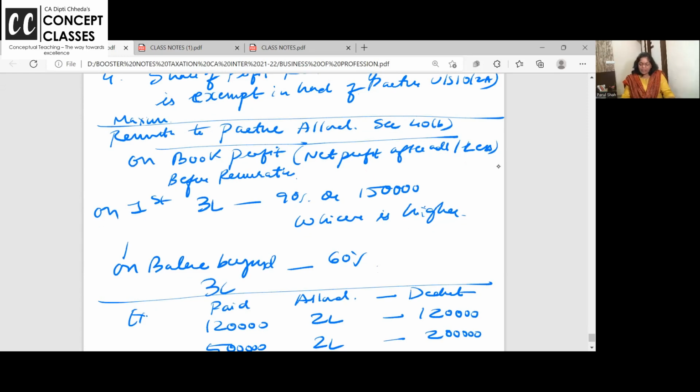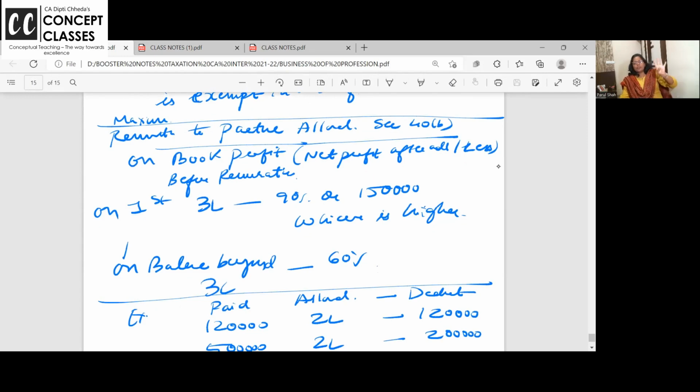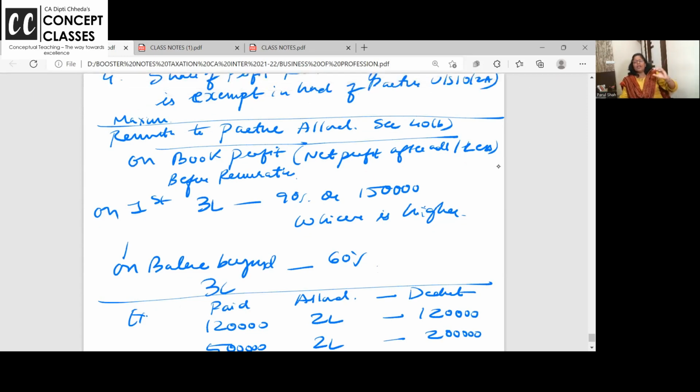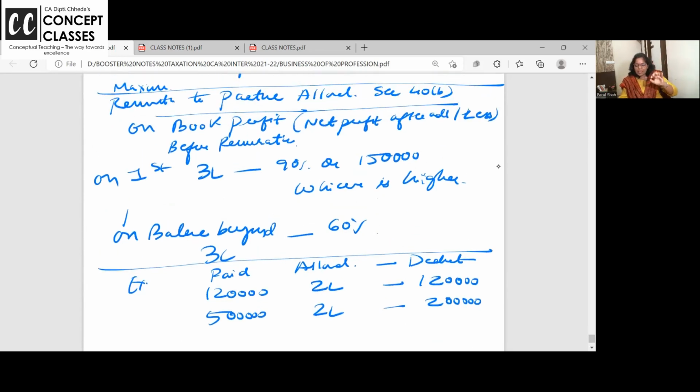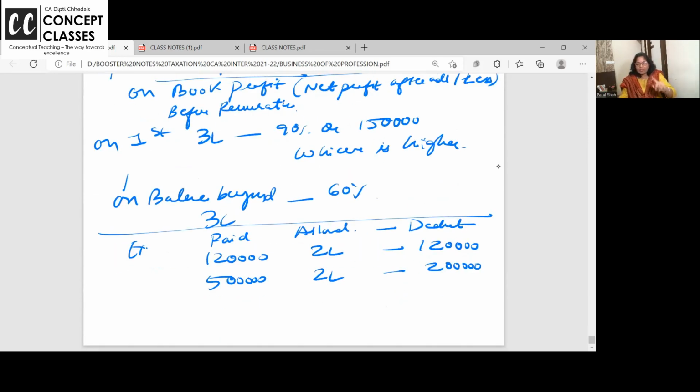Right? And on balance beyond 3 lakh, it is 60%. So suppose your book profit is 4 lakh. On the first 3 lakh, 90%. On the balance 1 lakh, 60%. Okay? Right. Now, you have paid remuneration 120. Allowed is 2 lakh. Maximum allowed as per this limit is 2 lakh. But you have paid 120. So finally, how much you will deduct in your return?